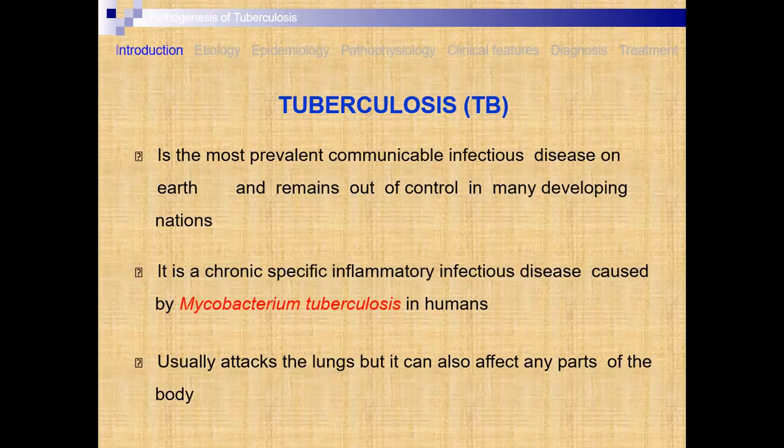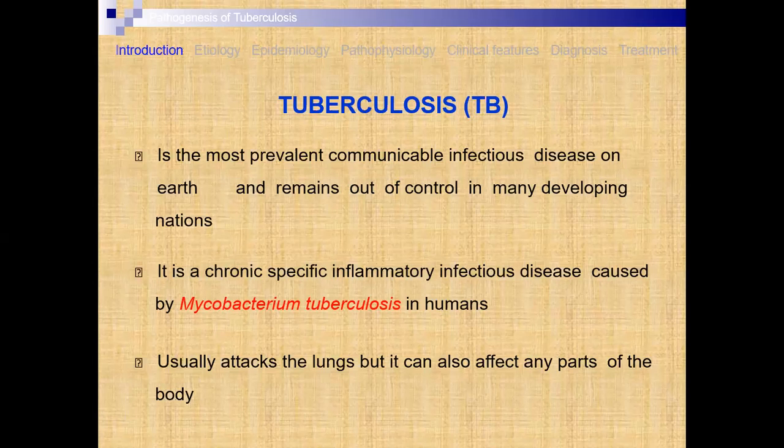Mostly in case of dry TB, clot formation should occur. But in case of wet TB, this does not happen. A rise in body temperature is found. Likewise, the symptoms appear, and the treatment should be initially about 2 months and continue up to 9 months, where isoniazid and rifampicin are the important drugs used in the treatment of tuberculosis.